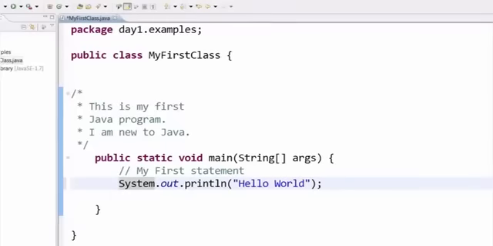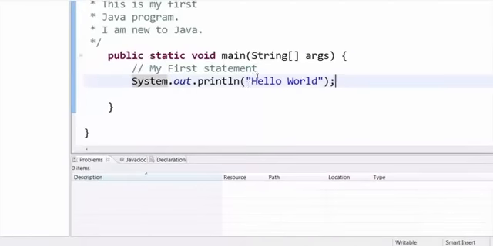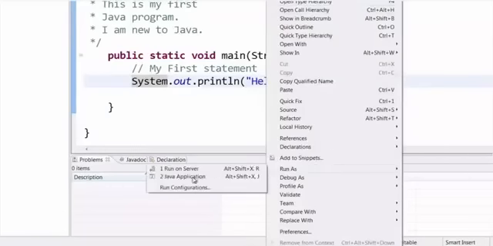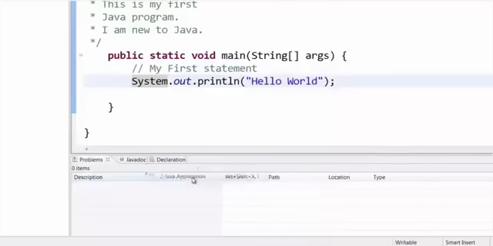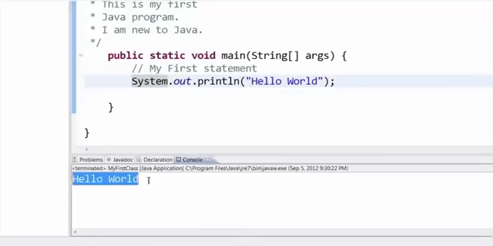Now you can save this program by clicking on the save button here, and to run this program, that is compile and run this program, you can right click anywhere in the screen, click on run as, and then click on Java application. Now you can see that the hello world has been printed here to the console.